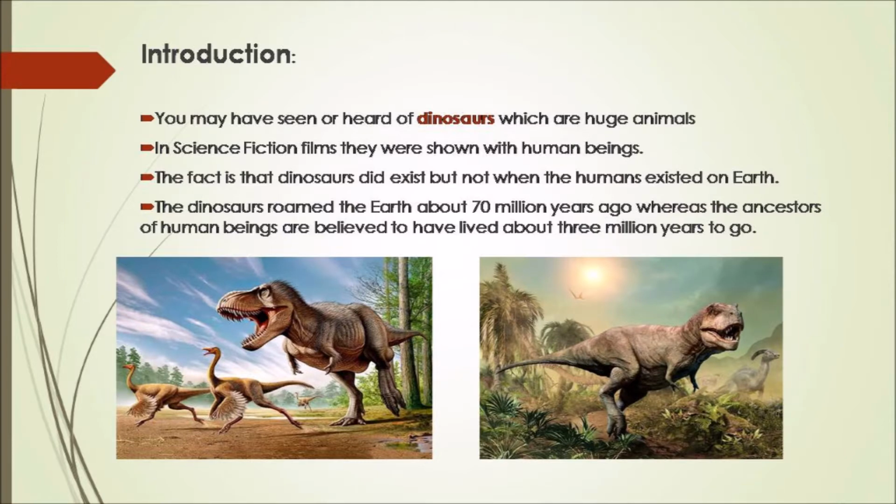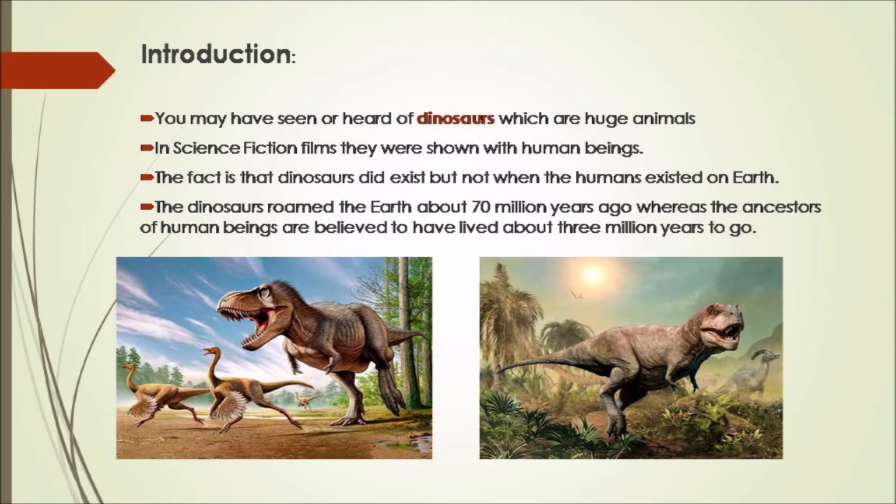Children, have you all seen a dinosaur? Yes, you would have seen the dinosaurs in Hollywood science fiction movies. In those movies, you would have seen the dinosaurs along with humans, but all those are just an imagination. The dinosaurs existed on this earth, but they were not found when the human existed on earth.